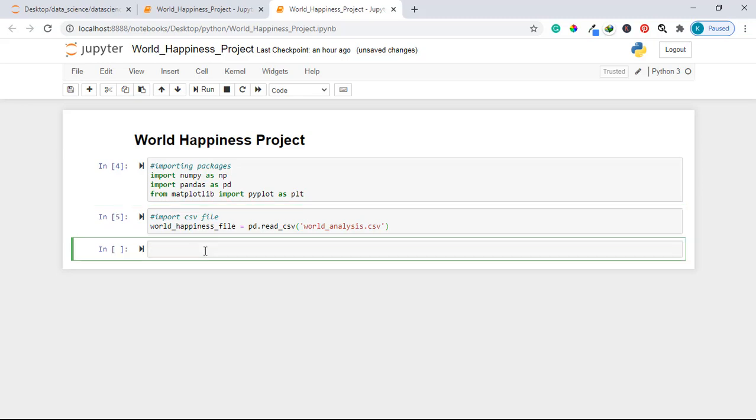In order to check that my file has been imported into the project well, as you can remember, we use the head function to check the first 5 records. Let me write a comment here: use the head function to check the first 5 records.